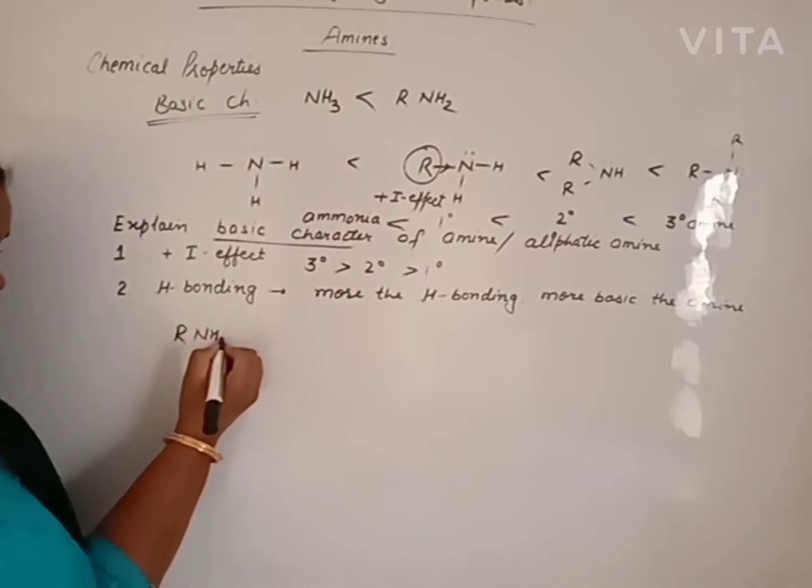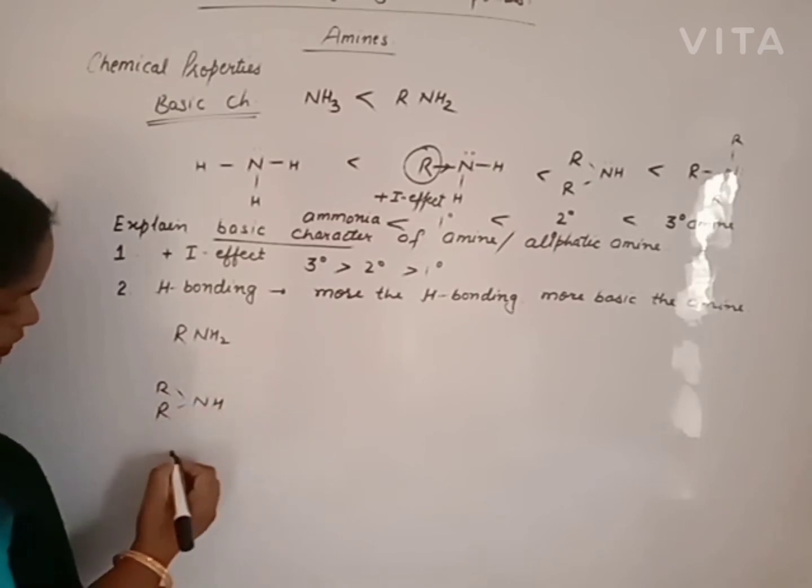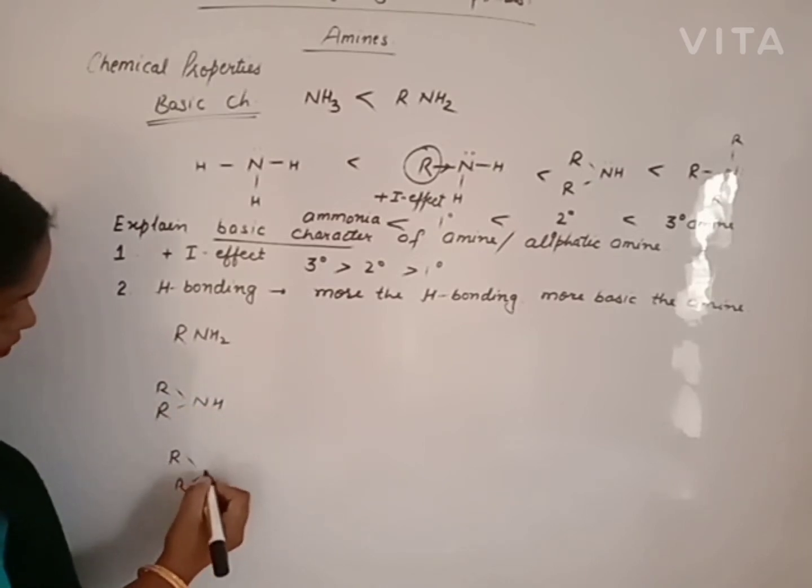Primary amine, secondary amine, tertiary amine.